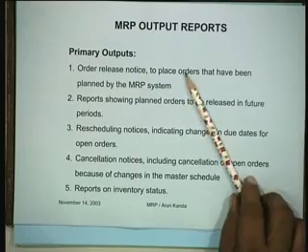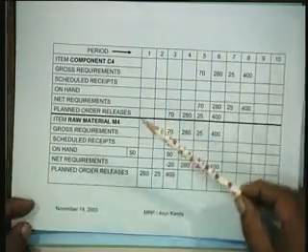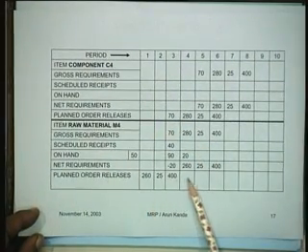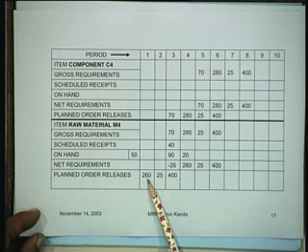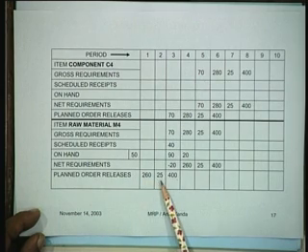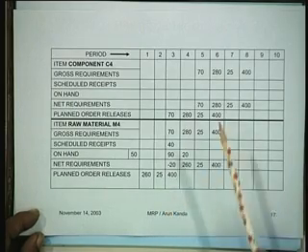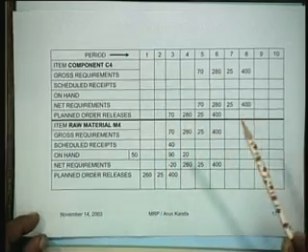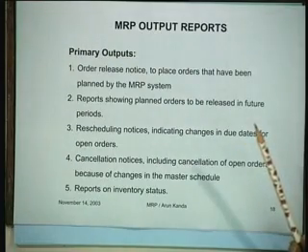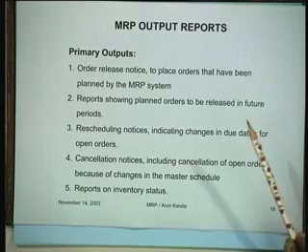because this is the information that you get. You recall, that is what we mean. We ultimately get planned order releases, which means for this component you need to place orders for 260 in the first week, 25 in the second week and 400 in the third week, and so on. So, you have this information for each item. This is something that will guide you for material procurement and material requirements.